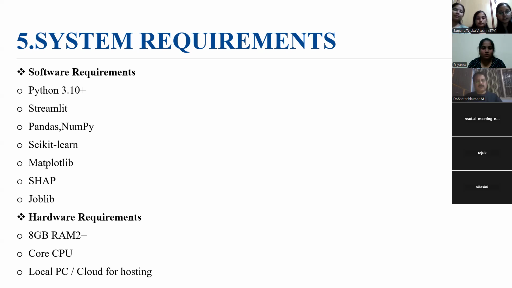The hardware components are 8 GB RAM 2 plus. It ensures stable training of machine learning models. The core CPU is required for faster processing and handling the datasets. Local PC or cloud hosting. The project can run either on personal computers or on cloud platforms for deployment. These specifications help to maintain the performance and ensure the application runs without lag.